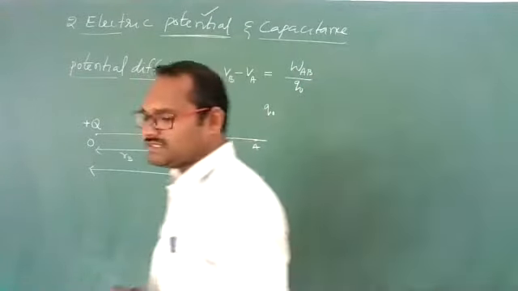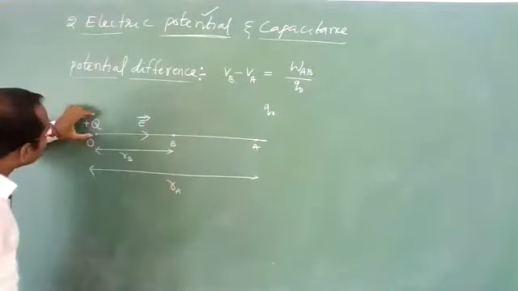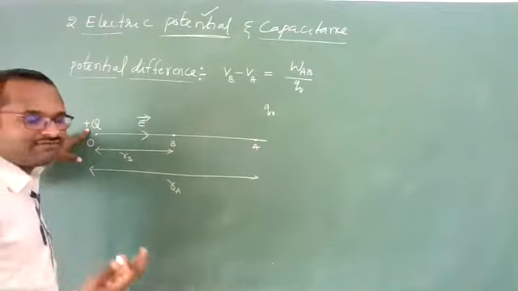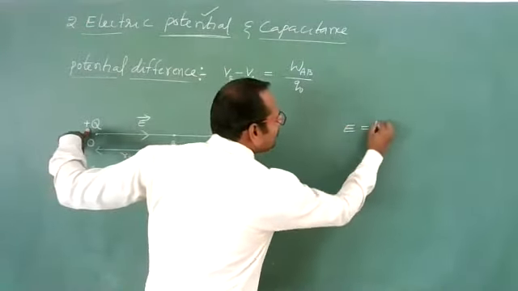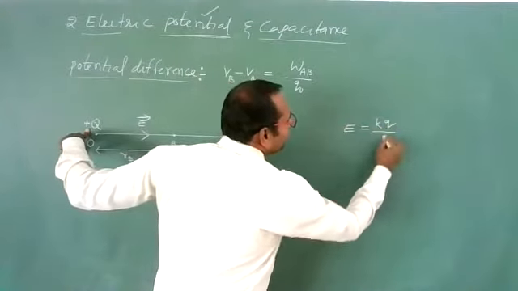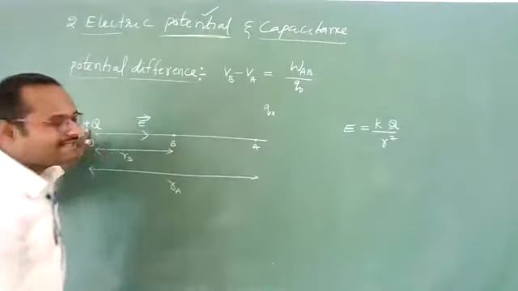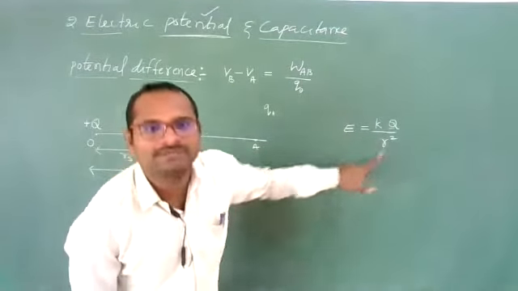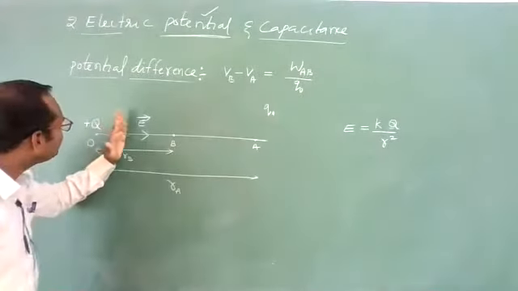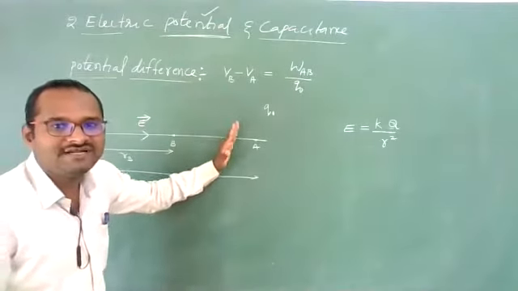Okay. So for this, see students, the electric field produced by this plus Q charge can be given as E is equal to KQ by R square, where Q is capital Q. It depends on distance, inversely proportional, meaning at each and every point from this plus Q the electric field is different.